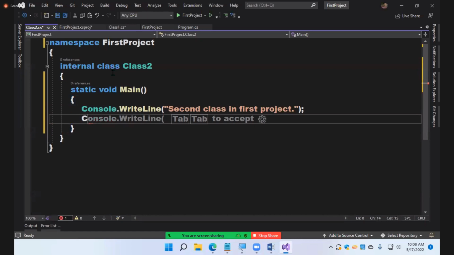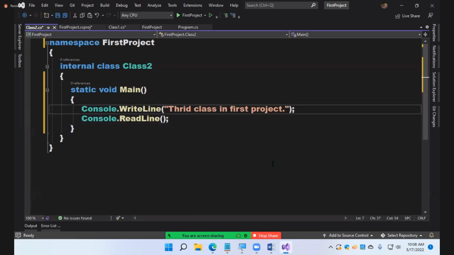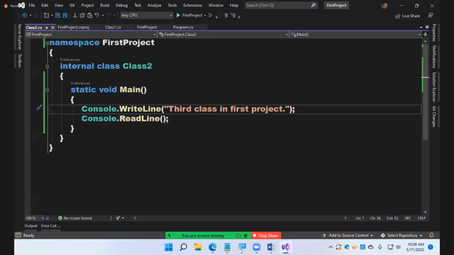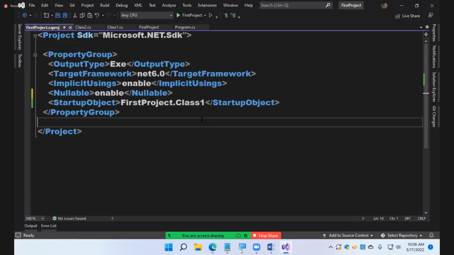If I run this again, what class will run? Sorry, this is not the second class, this is the third class. So what will run? The second class will run, but this class won't run. Why? Because you set the startup object as the second class. What to do? Go to the project file and make it class 2. Run the code.